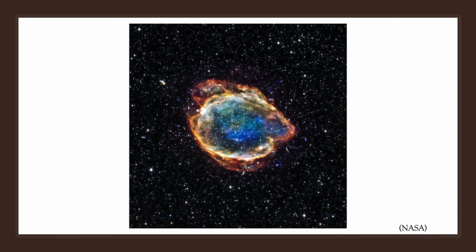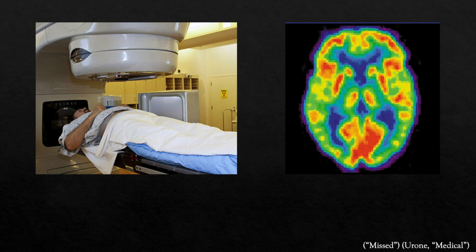Further, in astronomy we can detect and further understand supernovas through the elements that decay in them that enables us to date the relative rate of the expansion of the universe. Further, radiation is used in a variety of medical treatments, especially of cancer and of other ailments of many systems, with radiation that kills cancer cells and radioactive tracers used to diagnose a variety of ailments such as Alzheimer's disease, tumors, and ailments of the endocrine system. With examples of radiation in action killing cancer cells on the left, and tracers showing the brain function of a patient with Alzheimer's disease.